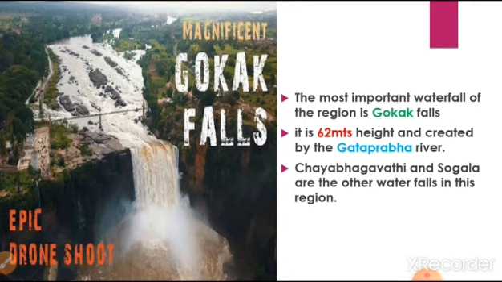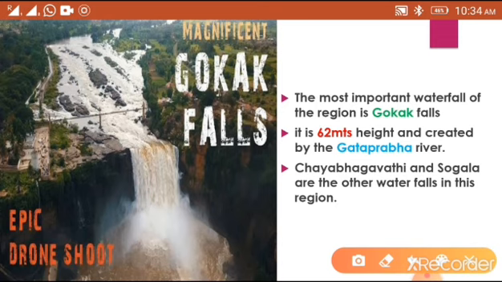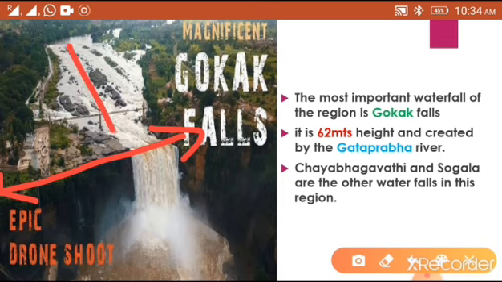There are a number of waterfalls in this region. Among them the most prominent waterfall is Gokak waterfall created by Ghataprabha river. But its height is just 62 meters. See, this is Gokak waterfalls. It's also called Niagara of Karnataka because Niagara waterfall is in the USA. So both look the same. Both are very wide waterfalls. And this waterfall is created by Ghataprabha river and its height is just 62 meters because of slight slopes. Its height is very less.